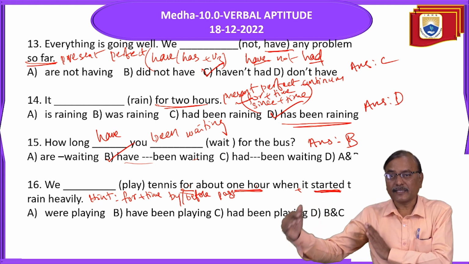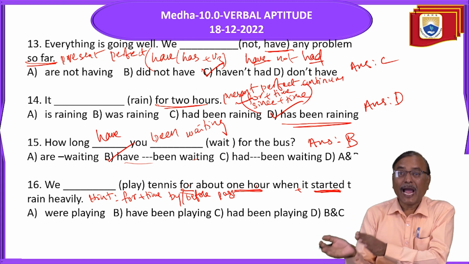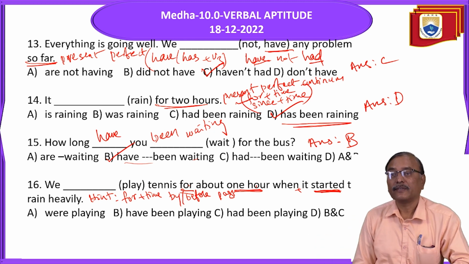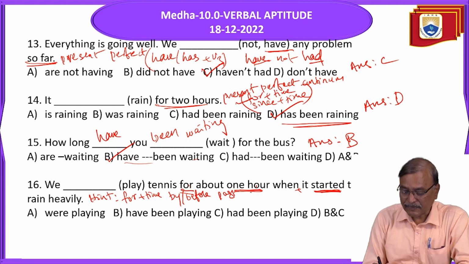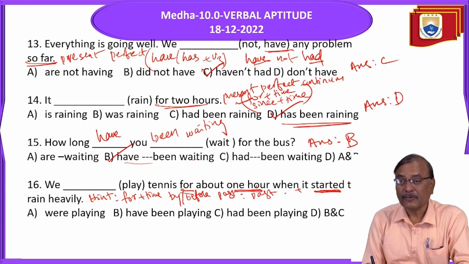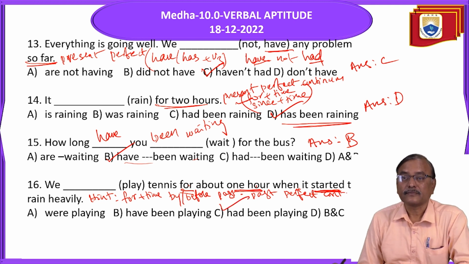By the time it started to rain, we had been playing tennis for about 1 hour. This is past perfect continuous. What is that? We had been playing tennis.